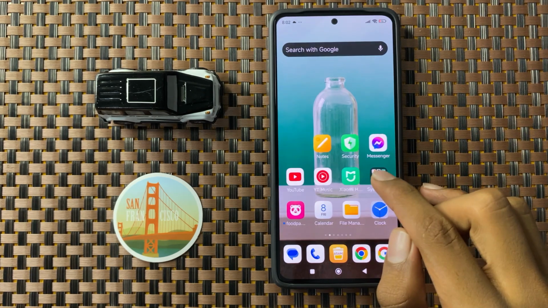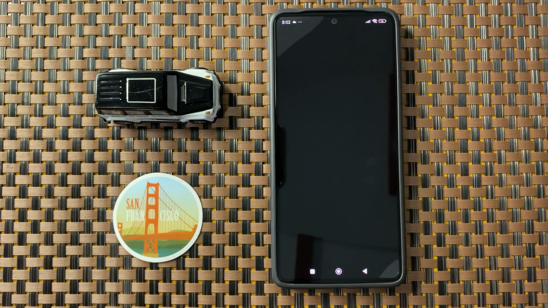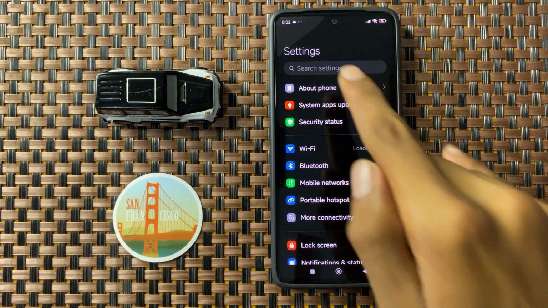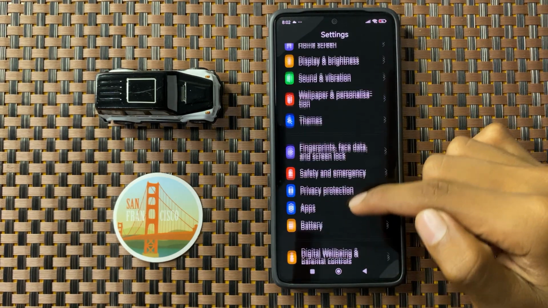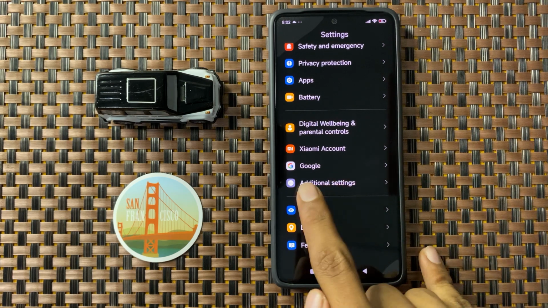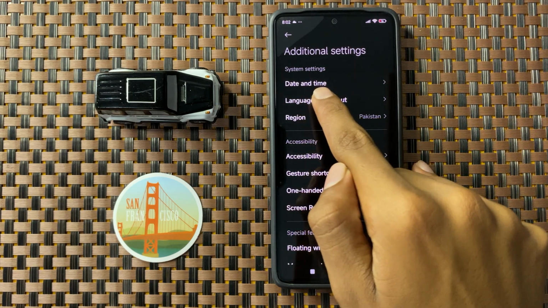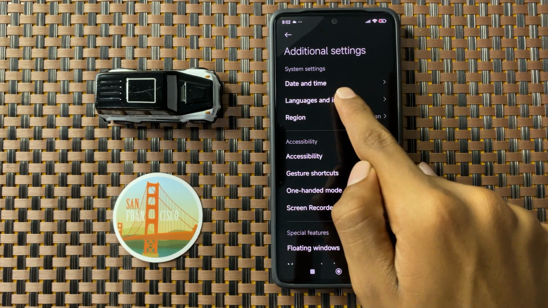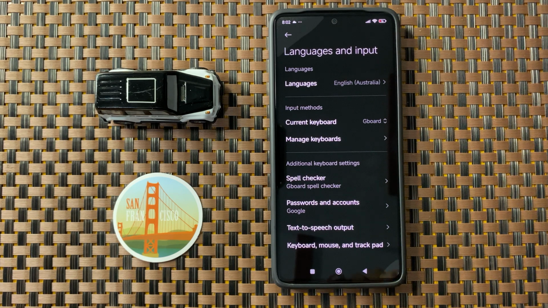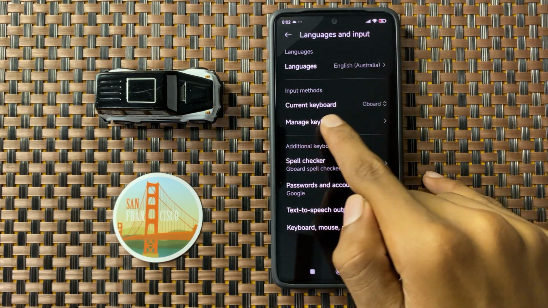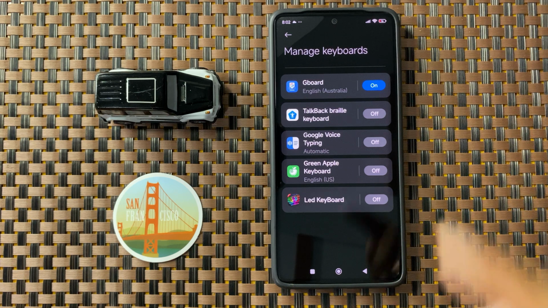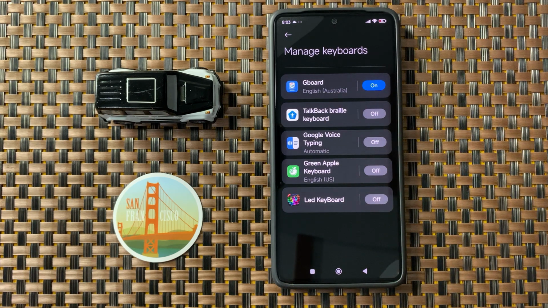First of all, open settings. In settings, scroll down and then click on additional settings. After clicking on additional settings, you can see the option languages and input. Now click on it and then click on manage keyboards. Now here you can set your keyboard as default.